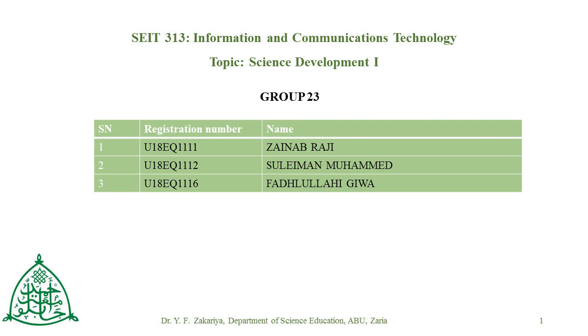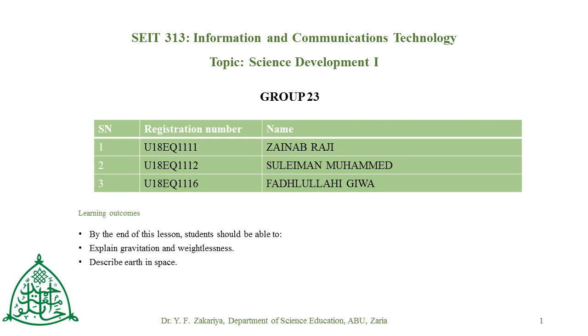Our topic for today is Science Development 1, and our learning outcomes. By the end of this lesson, students should be able to: 1. Explain gravitation and weightlessness. 2. Describe the Earth in space. 3. Identify the components of the solar energy. And 4. Explain the rotation and revolution of the Earth and the Moon.